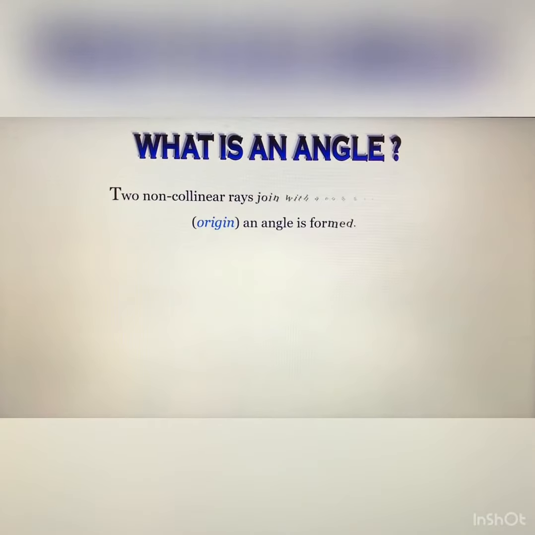After that, what is an angle? What do you mean by an angle? When two non-collinear rays join at a common end point, that is the origin, an angle is formed. So what is the meaning? Two rays having a common end point form an angle. So this is the symbol.